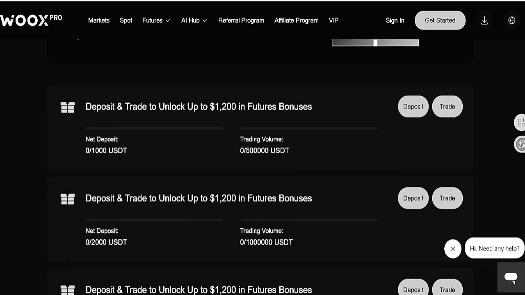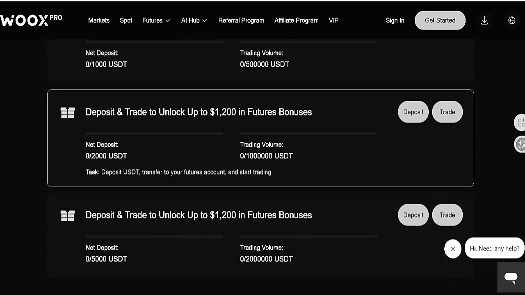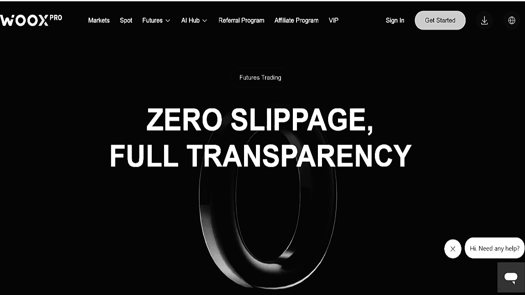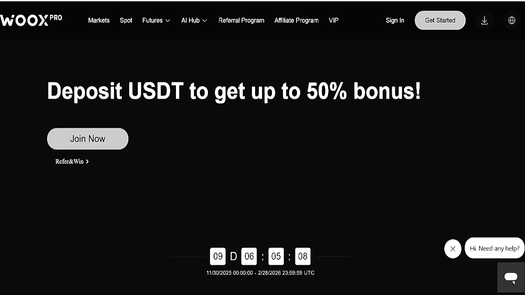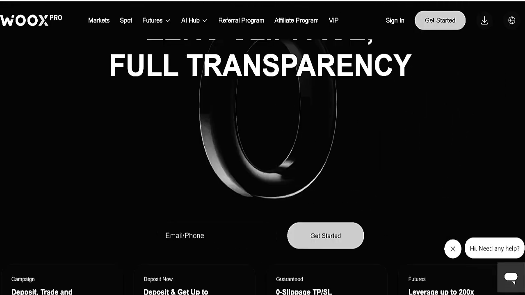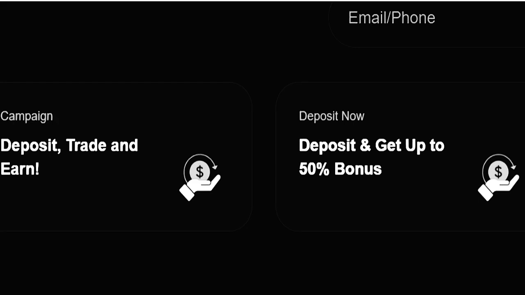And for that you can also come here. Your trading volume will decide how much your reward will be. And here you can also start with the future bonus. And in this campaign on the exchange Woox Pro, you can easily find further information about this ecosystem. This is a fully transparent ecosystem where you are coming to join, and then you will also check complete information on how to deposit and trade. It means that here there is full transparency and everyone can easily deposit, trade and earn.